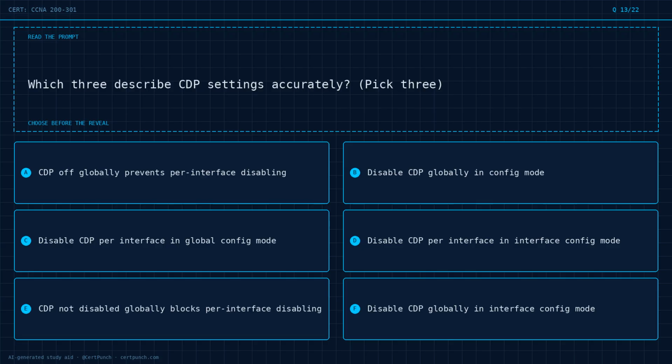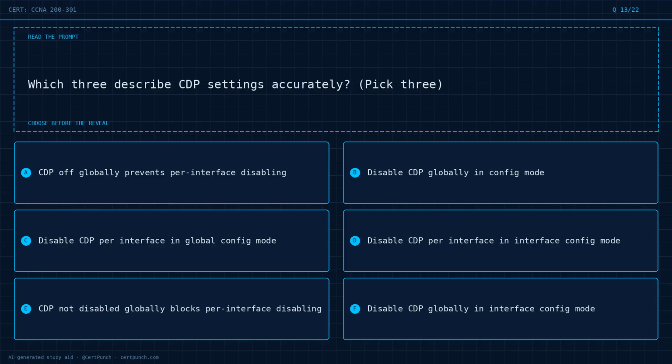Question 13 of 22. Which 3 describe CDP settings accurately? Pick 3. Option A, CDP off globally prevents per interface disabling. Option B, disable CDP globally in config mode. Option C, disable CDP per interface in global config mode. Option D, disable CDP per interface in interface config mode. Option E, CDP not disabled globally blocks per interface disabling. Option F, disable CDP globally in interface config mode.